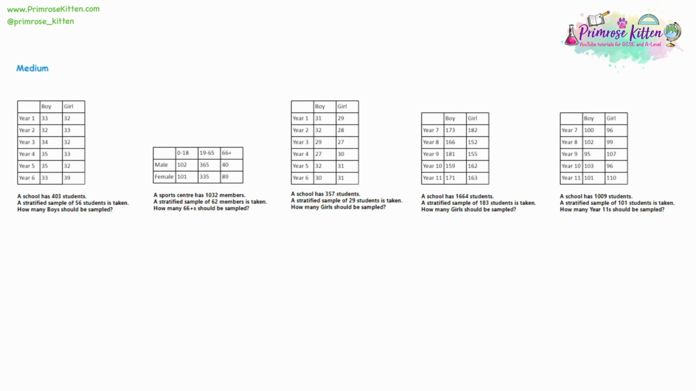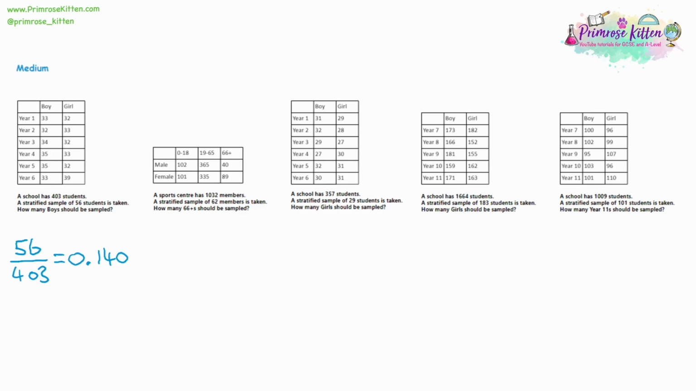Now, the medium questions start off the same way as the easy questions. So we look at our data. We've got a school. We are sampling 56 students, and it's out of the total of 403 students. And then we divide those to find what proportion we're sampling. And it's 0.140 to 3 decimal places. So again, multiply by 100, it's 14%.